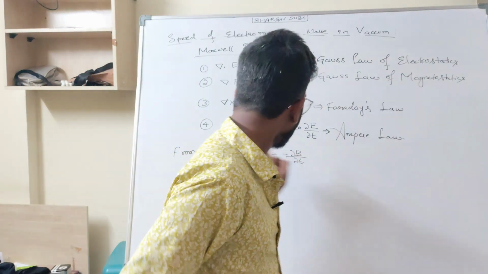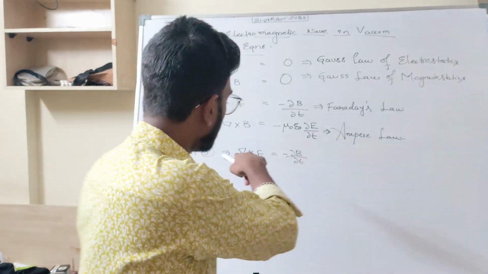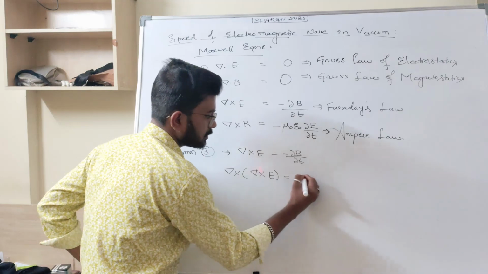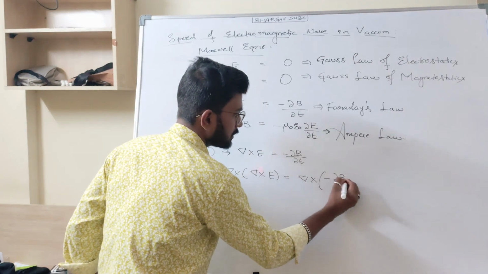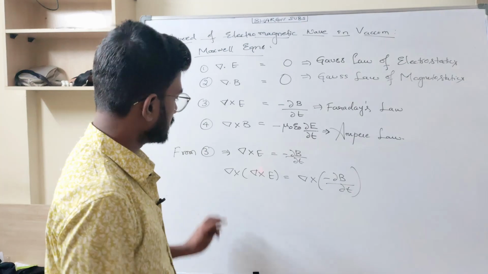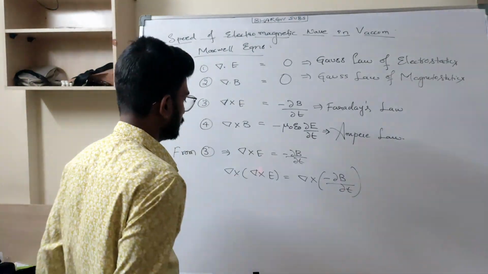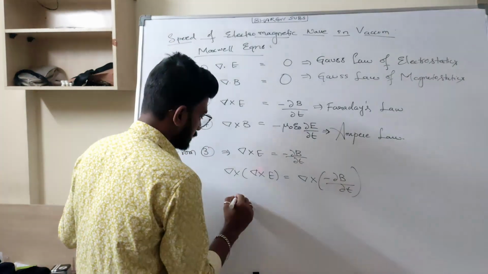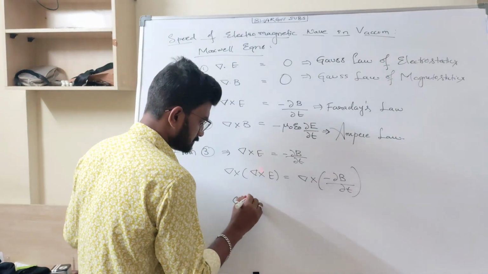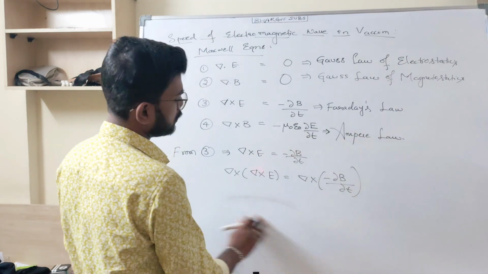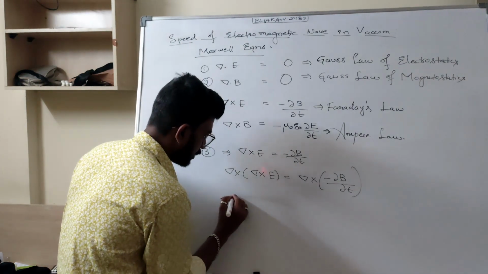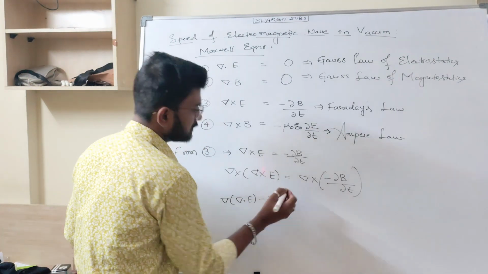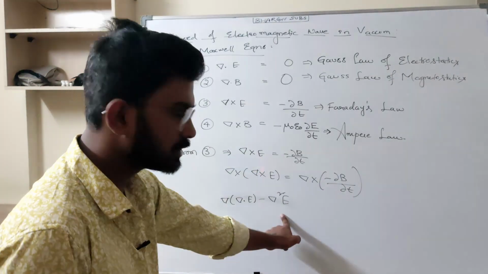Okay, I will now apply cross product on both sides. Del cross (del cross E) is equal to del cross (minus ∂B/∂t). Clear? I applied cross product on both sides. Now I know this formula, the BAC-CAB rule. Yeah, we know that rule. Del of (del dot E) minus del square E. Again, after taking the 4th equation, you will use this rule only.